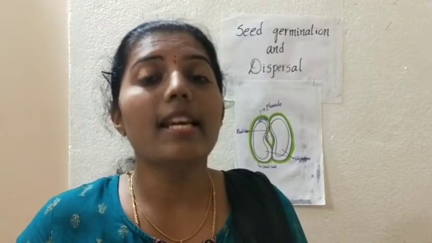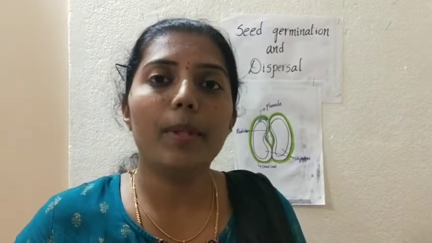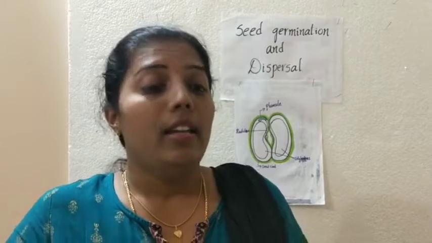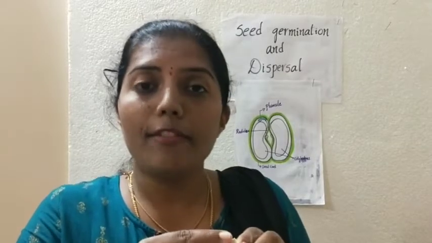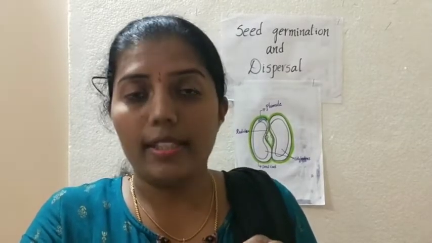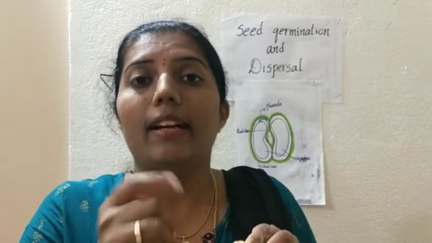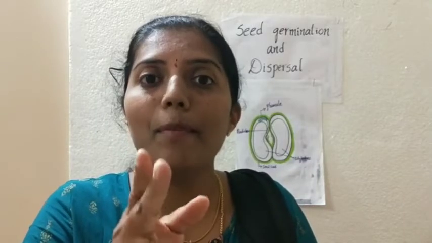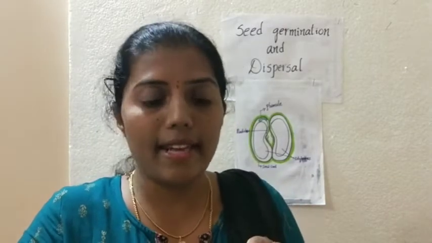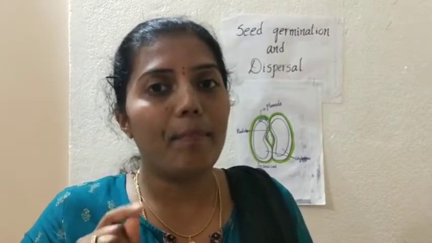What does it contain? Radicle and plumule. Okay. This embryo utilizes the food stored by cotyledons until when? Until this embryo develops completely. How will it develop? With the help of two parts. I said, right? Radicle and plumule.